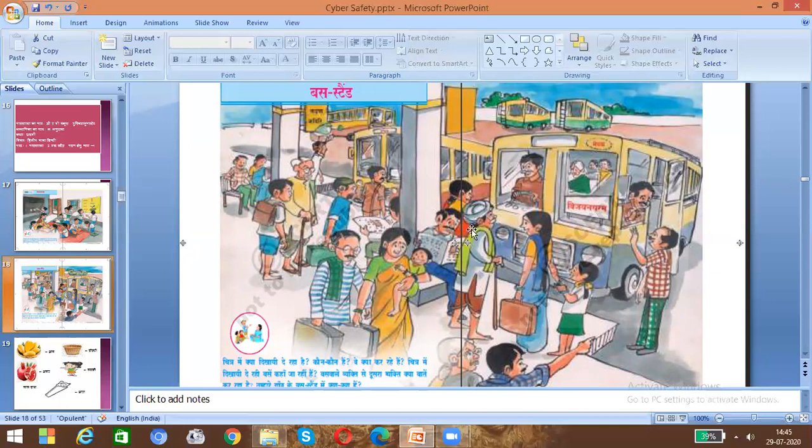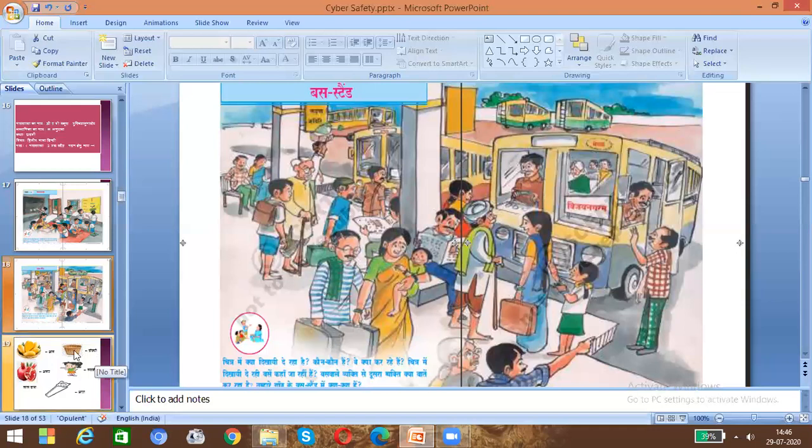Naturally, we know what a complex will be like: very rushed, busy, noisy, with bus horns, and all the people making much noise to go and board their bus. All this we can find. So this is the situation of the bus stand complex.